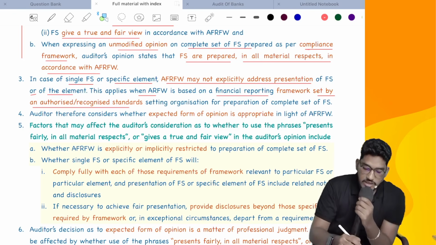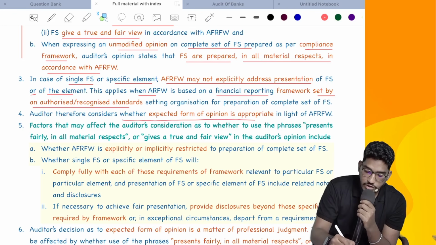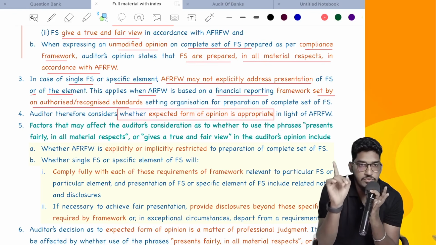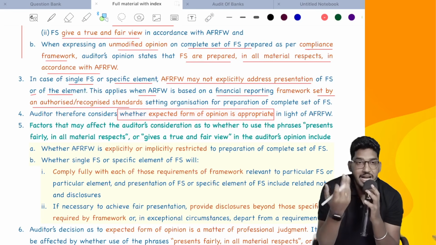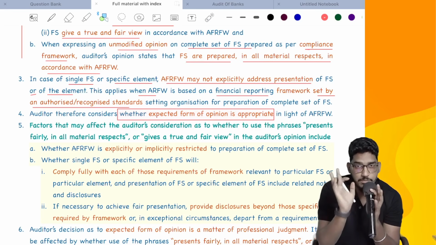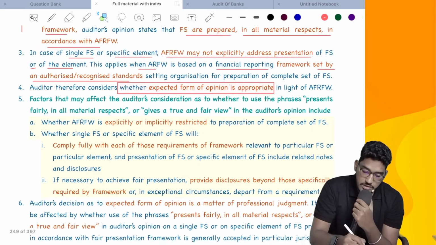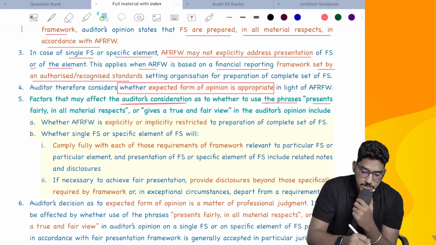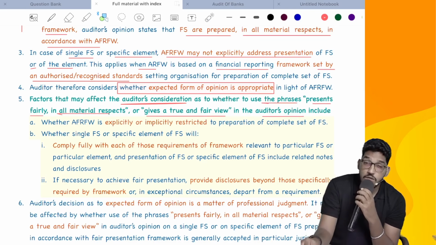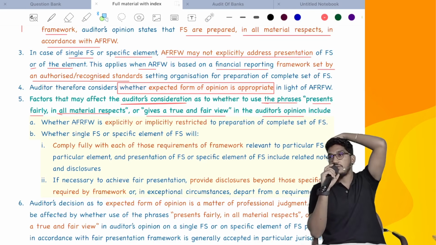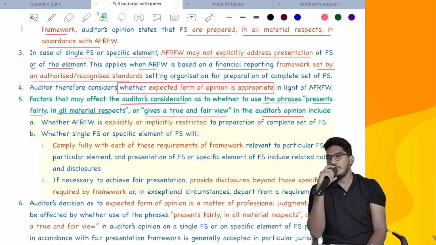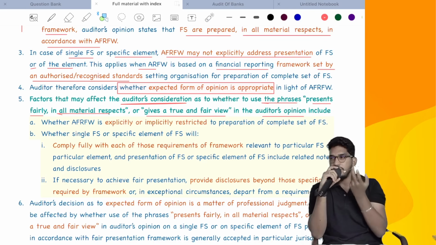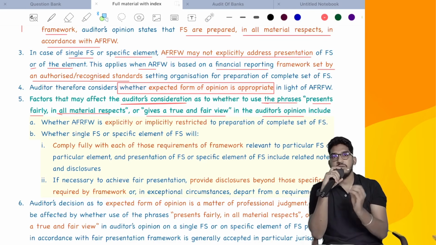Next, the auditor therefore considers whether the expected form of opinion is appropriate. So keeping all the above factors in mind, you have to decide which form of opinion to give, and what is expected from you by the management, whether it will be appropriate or not. Factors that may affect the auditor's consideration as to whether to use the phrases present fairly in all material respects or gives a true and fair view in the auditor's opinion: whether you should use the phrase true and fair view or not, you have to decide on the basis of your professional judgment.